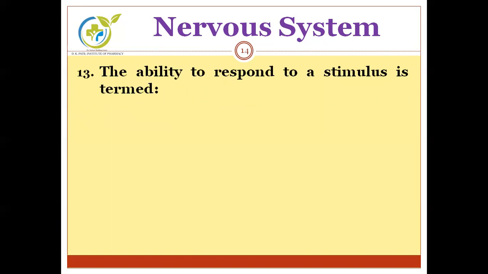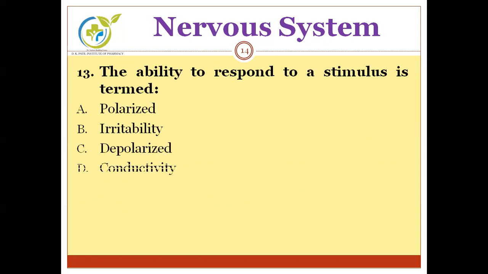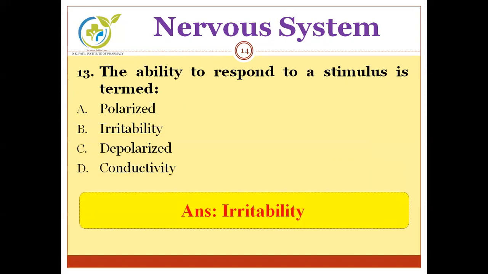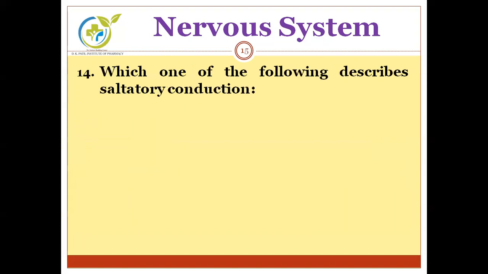Next, the ability to respond to a stimulus is termed as A, polarized, B, irritability, C, depolarized, and D, conductivity. Can you guess the ability? So, the correct answer is irritability. Irritability, it is the ability to respond to stimulus. Moving to the next question.